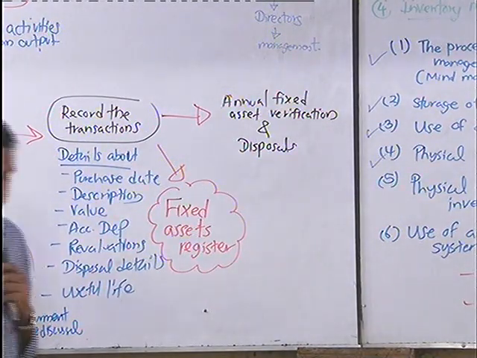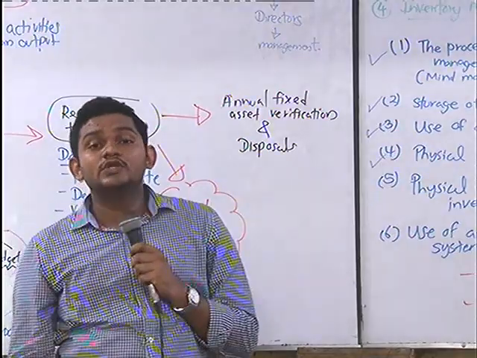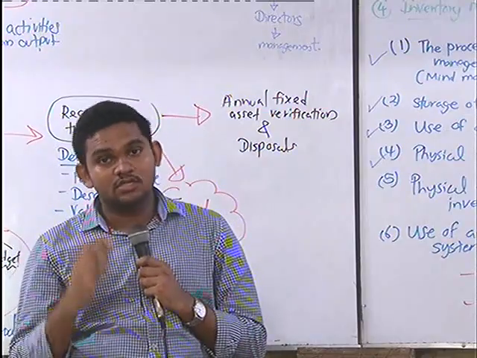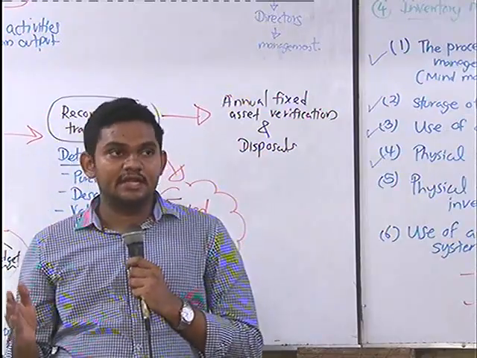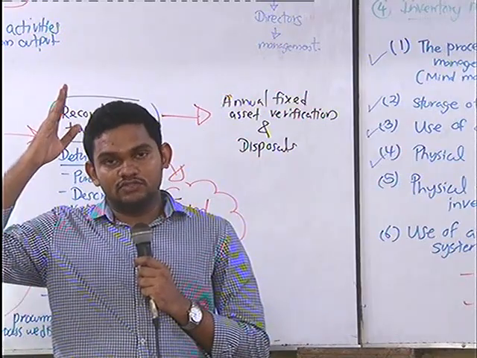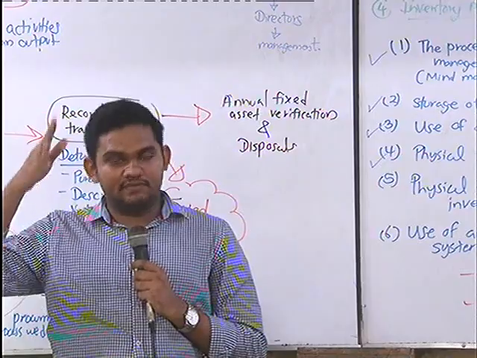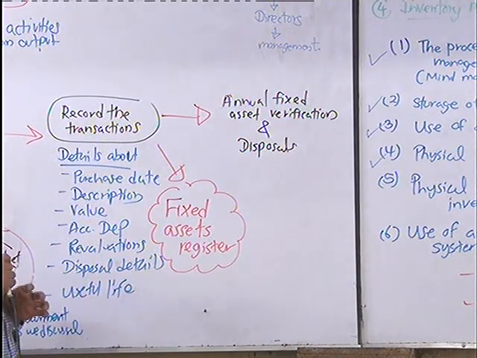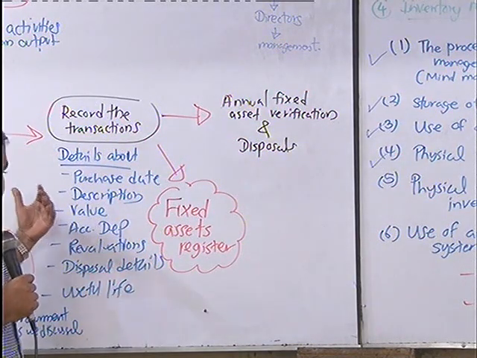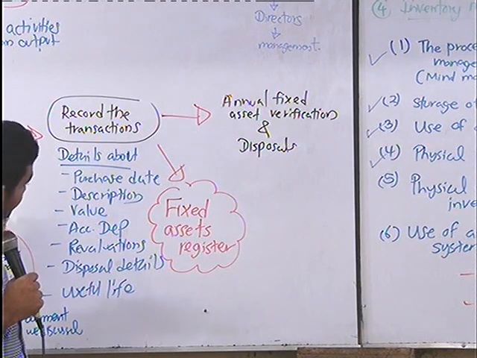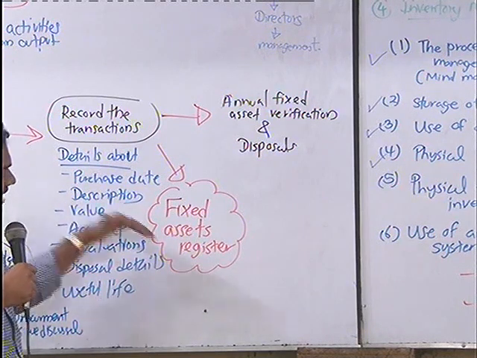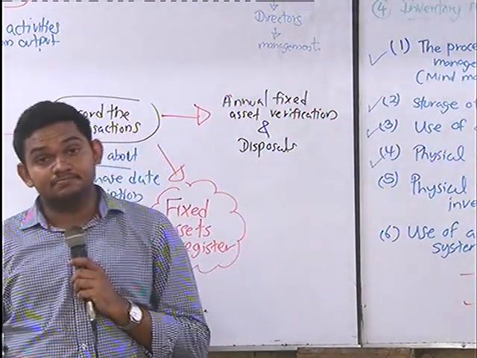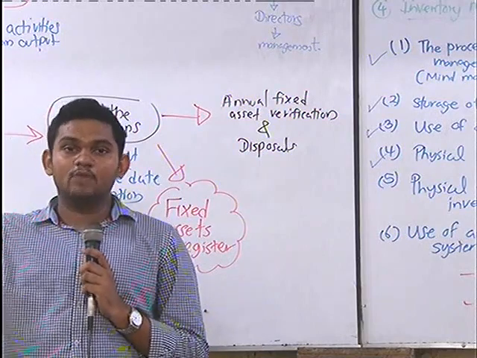This is like the attendance register you had in your school. It includes the number of the students, your names, and your attendance, on this day whether you were there or not. Likewise, you will have separate columns on a daily basis. Likewise, in a company also, to manage property, plant and equipment, you have a fixed asset register. It's like a book. Nowadays, it's in the system, a separate module.